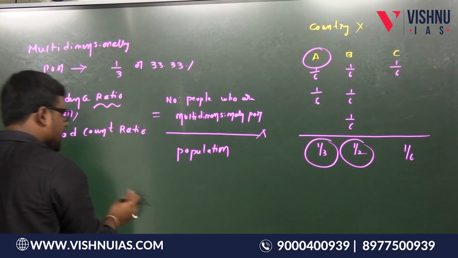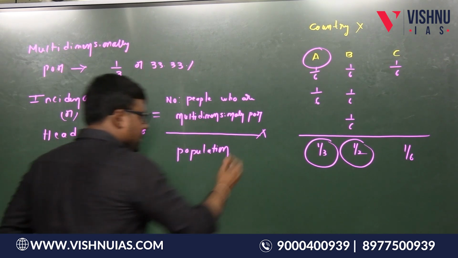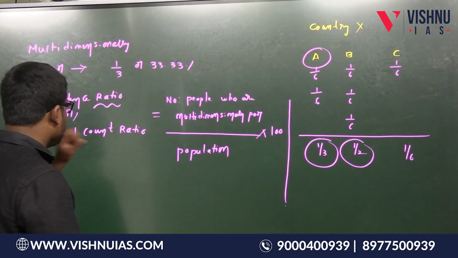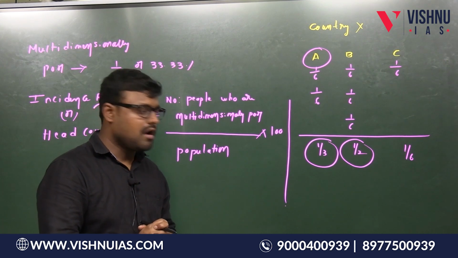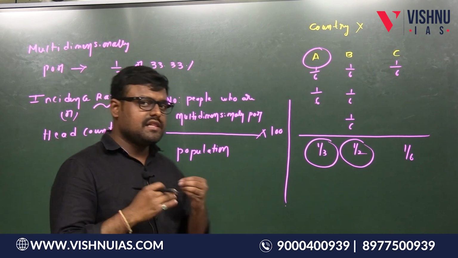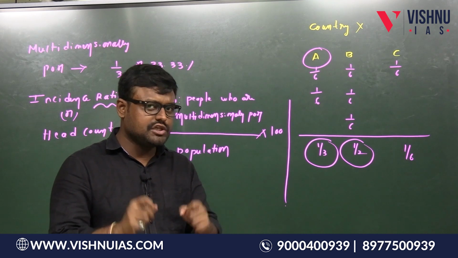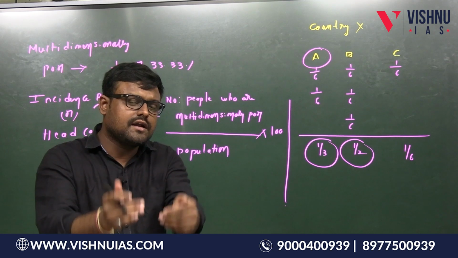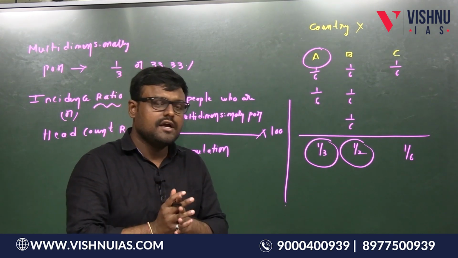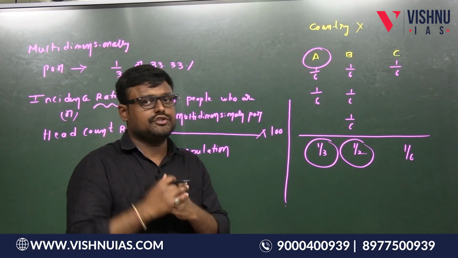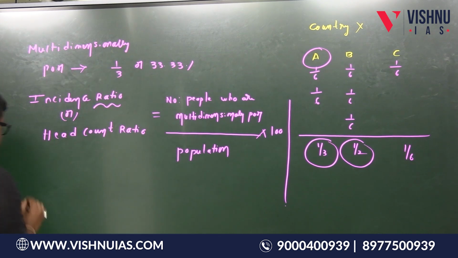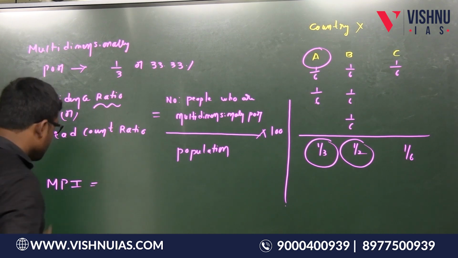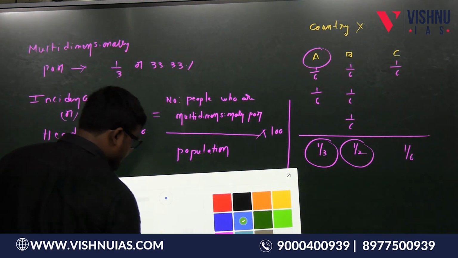If we want the ratio we need to take these two only. Into 100, if I put, we will get percentage. So this is about the incidence ratio. The incidence ratio just tells how much percentage of the population in that country are multidimensionally poor, that's it. So that is about the incidence ratio or head count ratio. But how to calculate the multidimensional poverty index? Index is a number, right? So how to calculate this multidimensional poverty index?